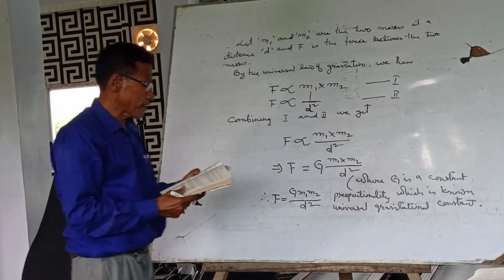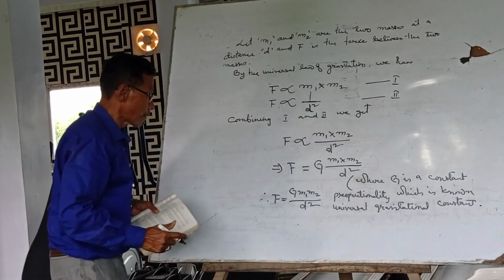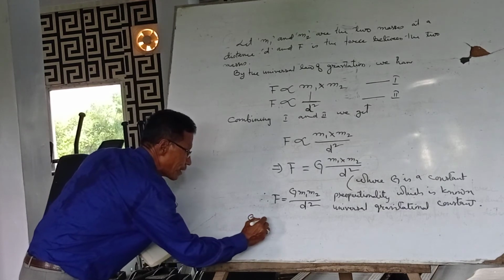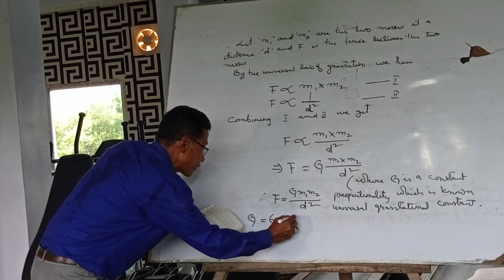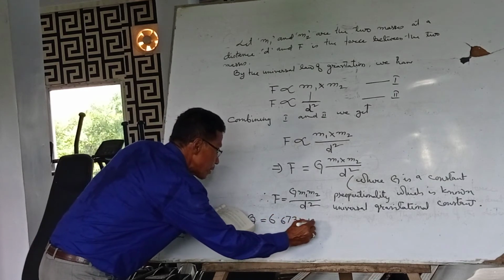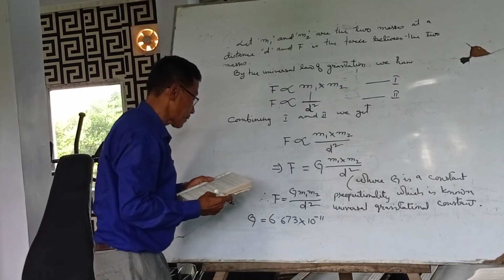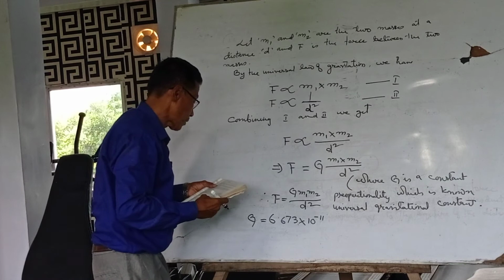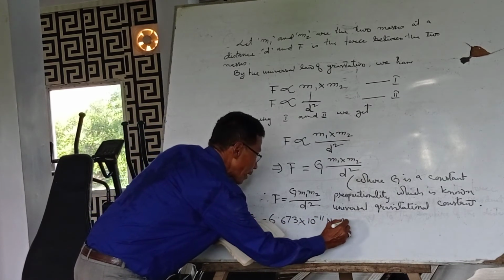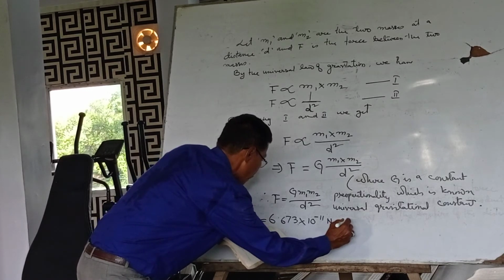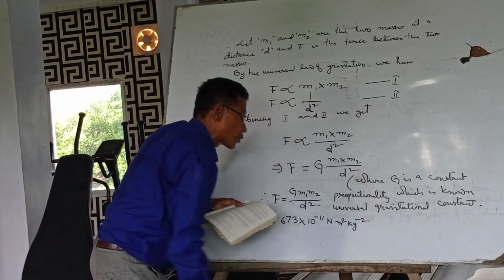So, in your textbook, the value of this G universally we should take as 6.673 into 10 to the power minus 11, Newton meter square per kg square.